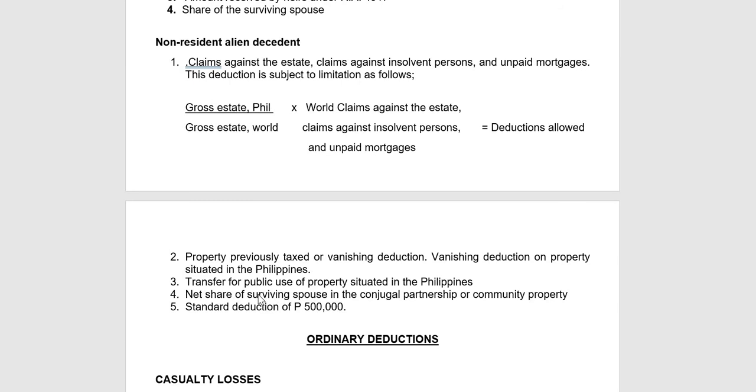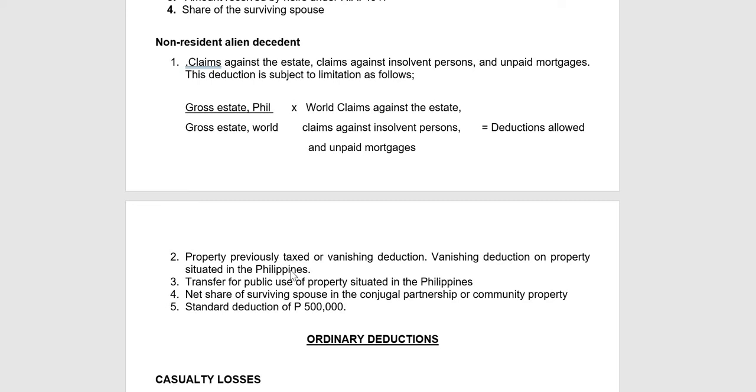Transfer for public use is also allowed. Again, the property must be situated in the Philippines. Also allowed is the net share of the surviving spouse, and then a standard deduction of 500,000. So take note that these are the deductions allowed under the law.